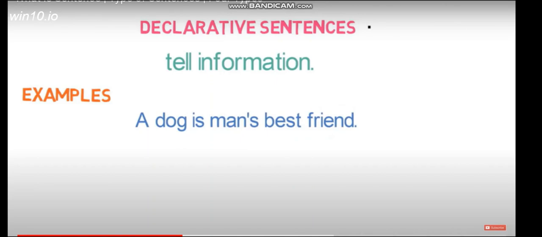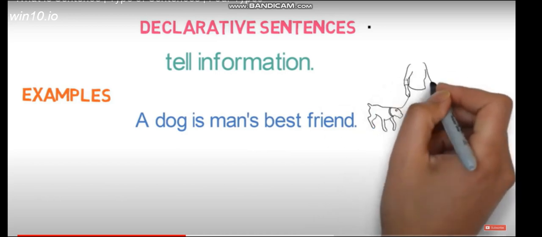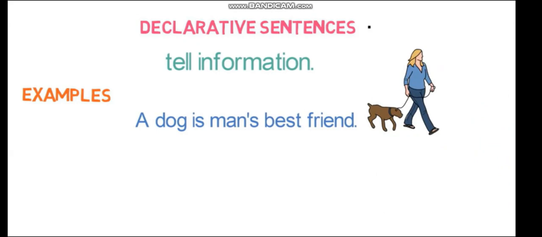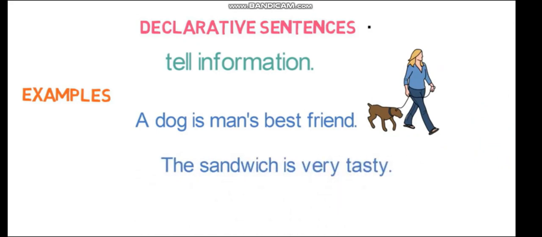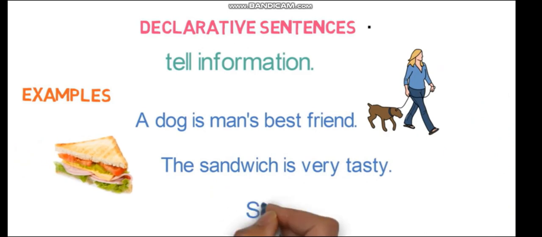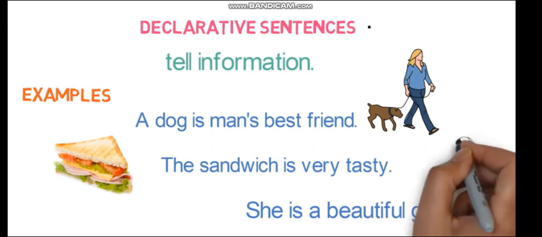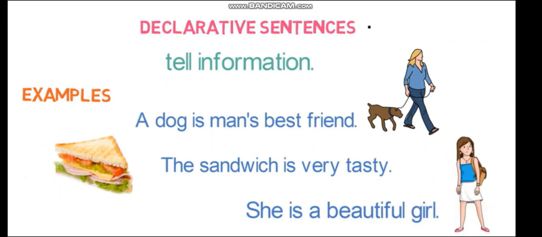It is something which is giving the information. So when a sentence is telling you information, then it forms a declarative sentence. Here, we are telling an information based on experiences that a dog is always a best friend of man. The sandwich is very tasty. Here, we are telling an information about the taste of the sandwich. She is a beautiful girl. Here, we are informing the beauty of a girl. Notice, all of them end with a period.